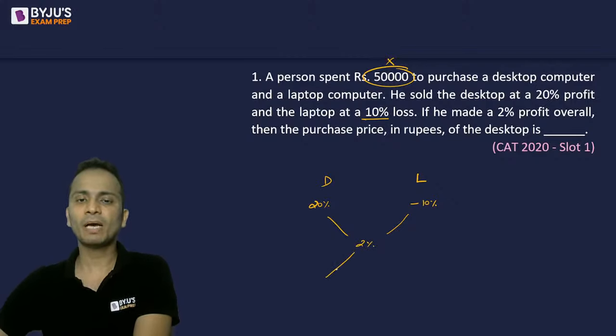Now I'll apply allegations. So minus 10 and 2, the difference is 12. And here 20 and 2, the difference is 18.